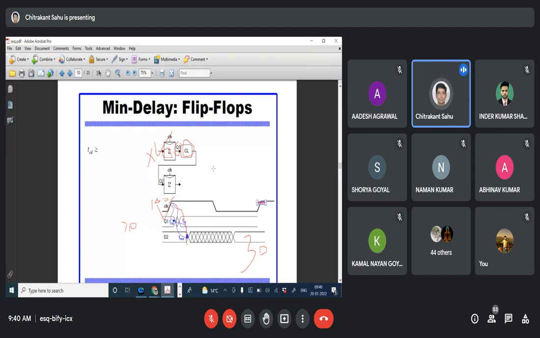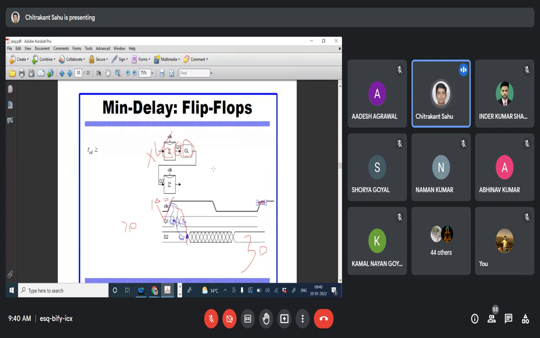So you can say the data must be stable after the rising of the clock, for a certain period of time. That is called the hold time. If we have 30 picosecond of hold time, that means your output should be valid up to 130 picosecond.